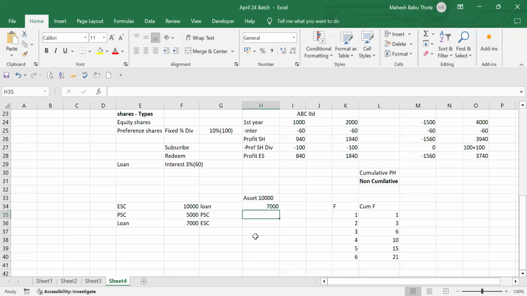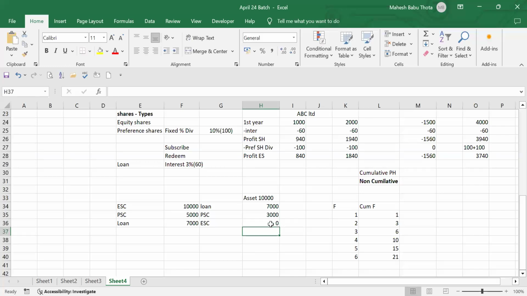Whatever the agreement is, if it is a loss, this much percentage will be given, or else we'll pay the complete amount. Otherwise, in some cases, whatever is left after paying 7,000, we have only 3,000. The 3,000 will be given to the preference share capital, and equity shareholders will get 0.